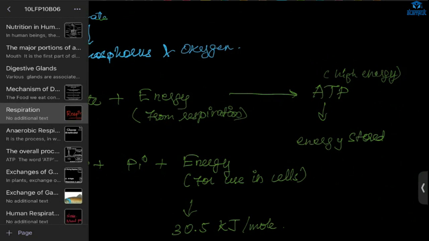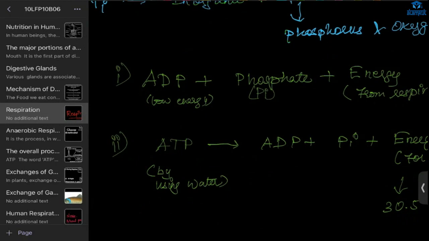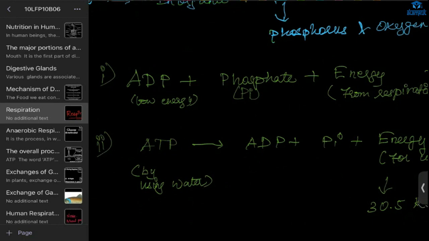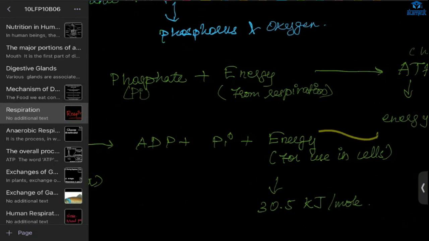Then this high energy will be stored. And if it is required, what will happen? ATP will mix with water and again form ADP, phosphate, and energy. This energy will be used in the cell.